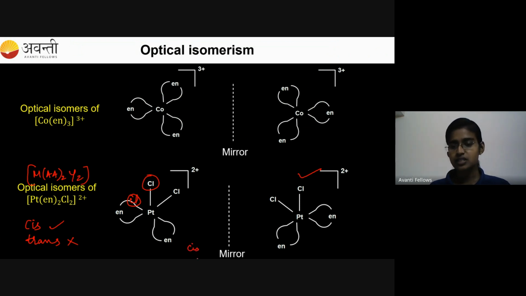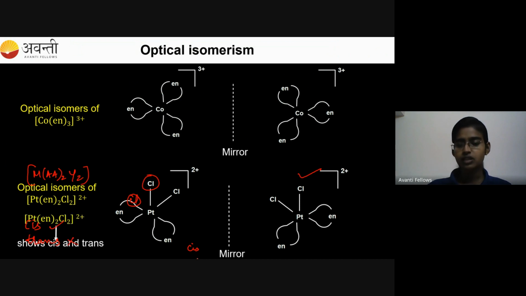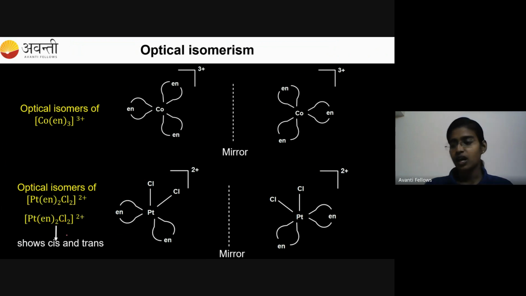But for trans, we can see two chlorine ligands on the opposite side. If I take the mirror image, I'll get the same compound. And if I try to superimpose it over the original compound, it will get superimposed. I cannot differentiate the two compounds. So it will not exhibit optical isomerism, as it has a superimposable mirror image relationship. For a compound to be optically active, it should have a non-superimposable mirror image relationship. So this is the criteria.